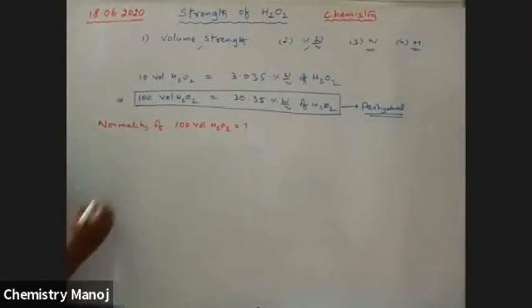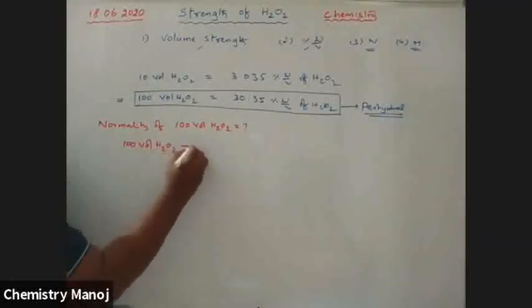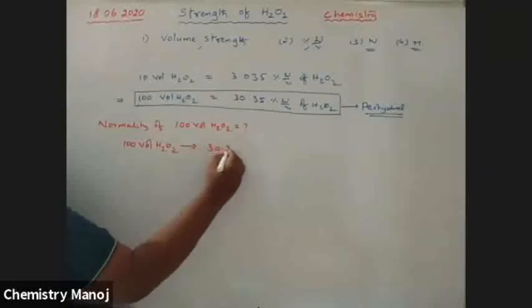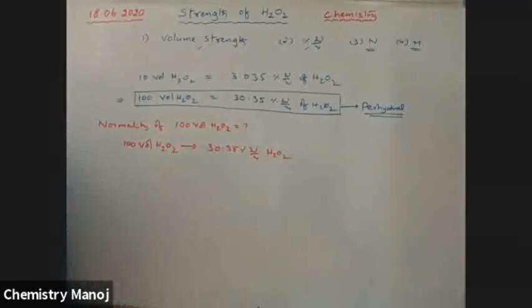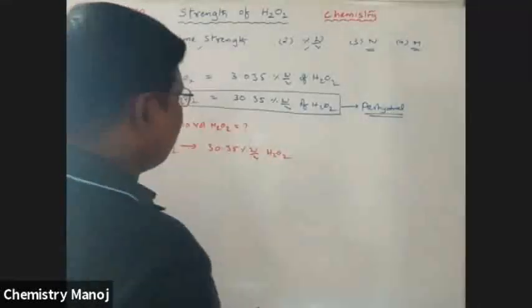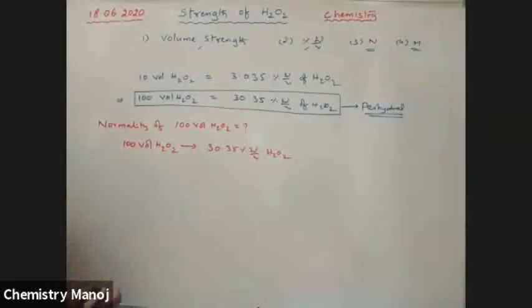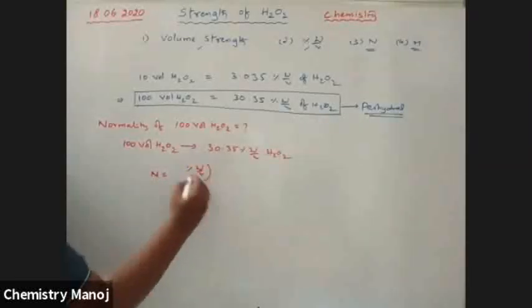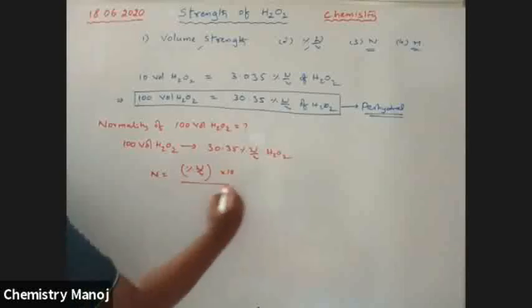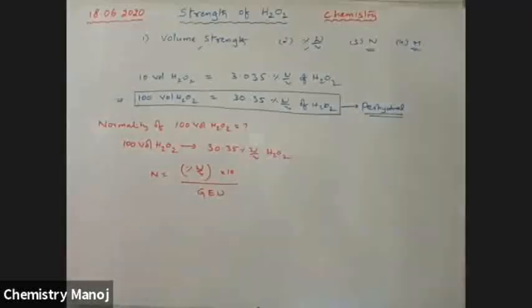From the above given data, 100 volume H2O2 means 30.35% weight by volume H2O2. Now, normality is equal to percentage weight by volume into 10 by gram equivalent weight of the substance. It is the formula to calculate normality.